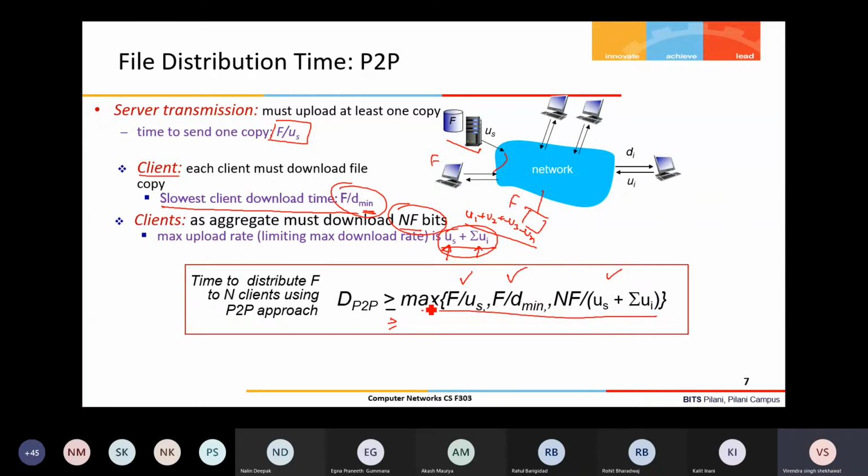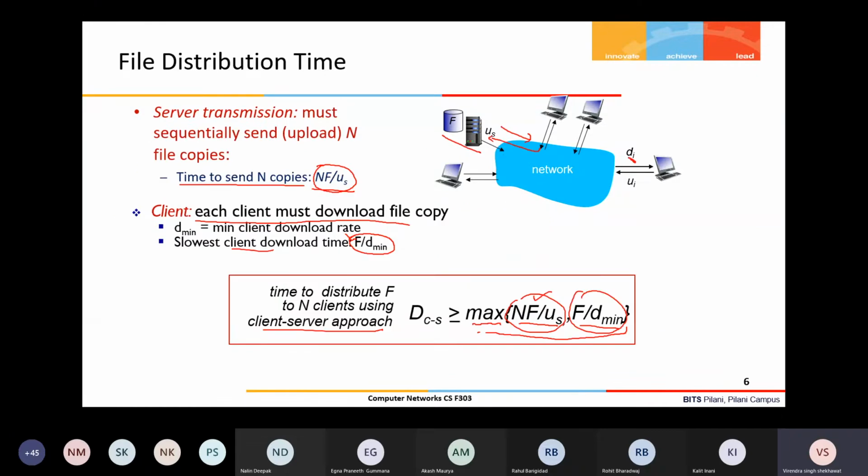So now if I go back to the client-server case, here f by d minimum: f is fixed, constant for a given file, and d minimum is also a constant, whatever the bandwidth is, some 512 kbps or 1 mbps. US is also constant. So this component is going to be constant. It does not change with the number of peers or clients; as that number changes, this component is not changing.